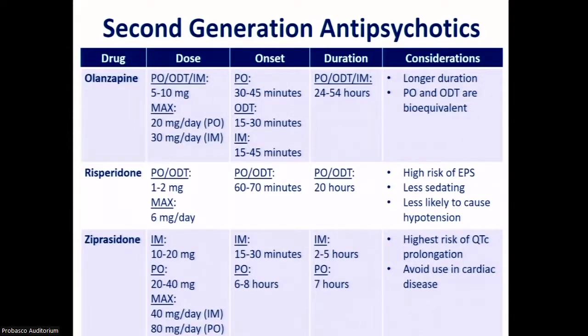Ziprasidone can be given as an IM injection at 10 milligrams, repeated every 2 hours as needed, or 20 milligrams repeated every 4 hours as needed, with a max daily dose of 40 milligrams per day with the IM form. And then oral therapy should replace IM administration as soon as possible. It's usually dosed at 20 to 40 milligrams once or twice daily, with a max daily dose of 80 milligrams